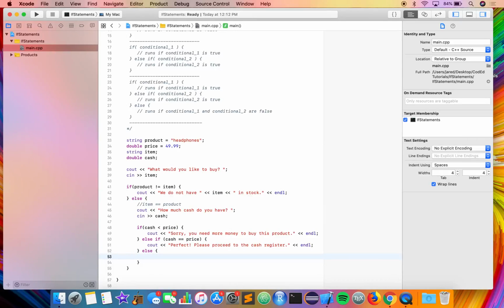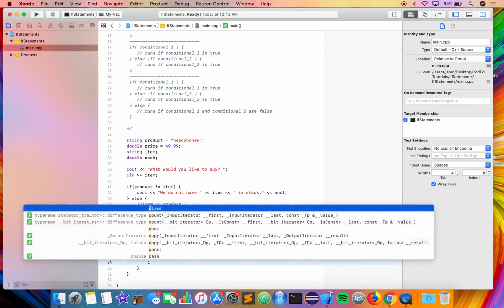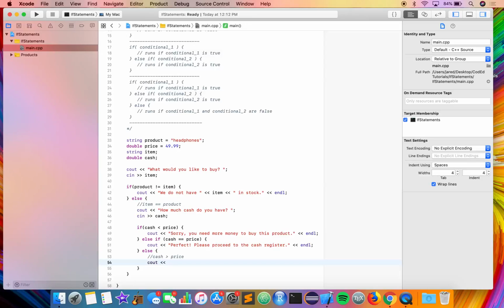And that else encapsulates if cash is greater than price, which means they have extra cash remaining, and then maybe our little example store here would want to sell them on other deals and say, have you seen our other great deals?